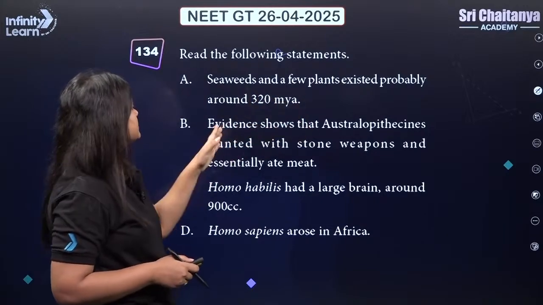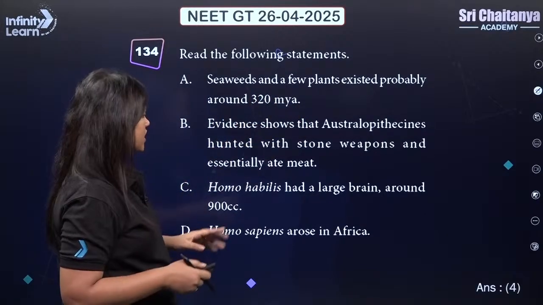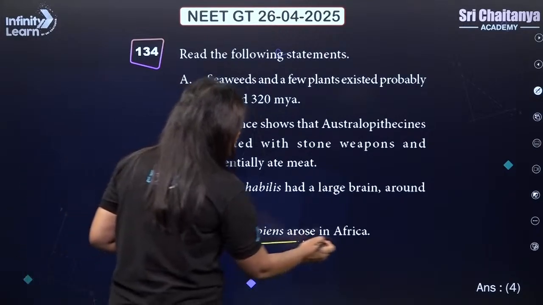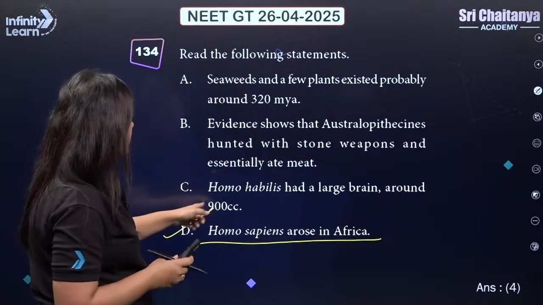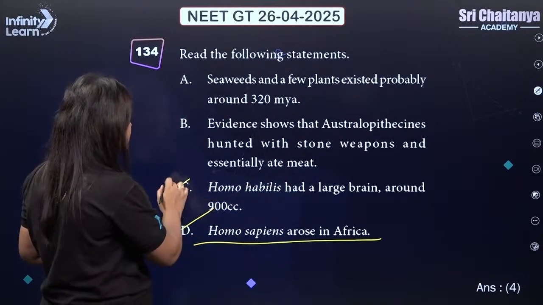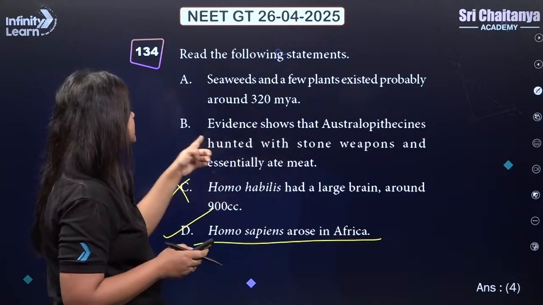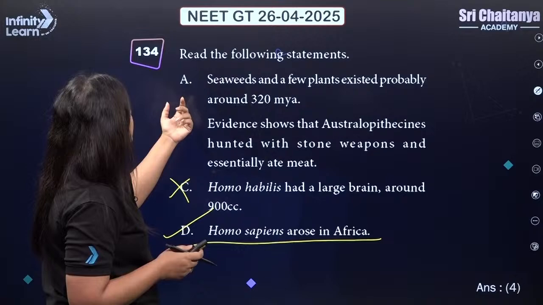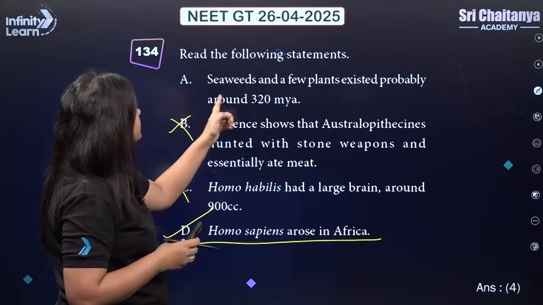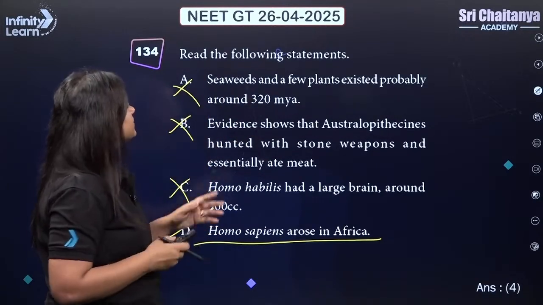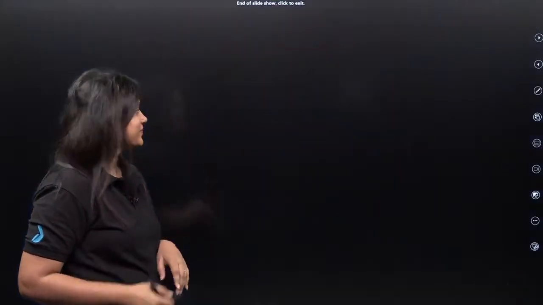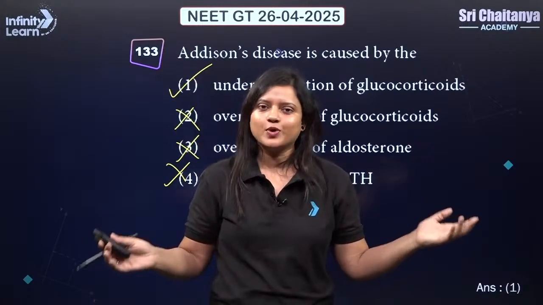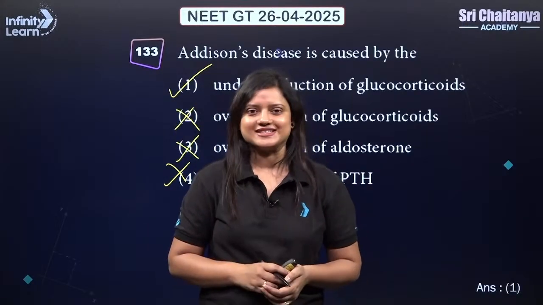Seaweed and a few plants existed probably around 320 million years ago, right? So we need to find out here the correct statement. Homo sapiens are in Africa, right? Homo habilis had a large brain around 900 cc. Evidence showing that Australopithecines hunted with stone weapons and essentially ate meat, right? So they were not eating meat. Seaweeds and a few plants probably around 320 million years ago. So correct answer should be 4, right? So with this we have completed the discussion of the zoology portion. So see you again in the next class.